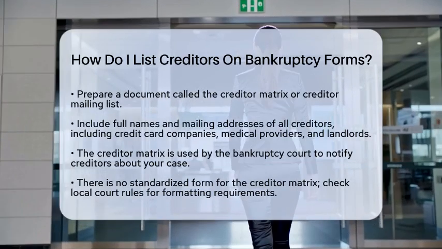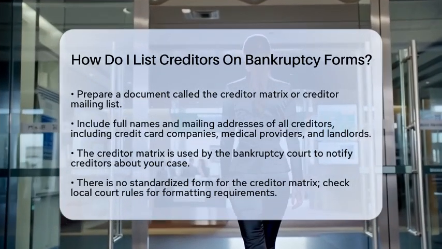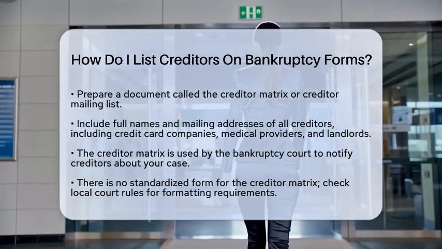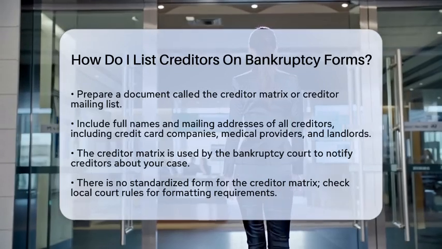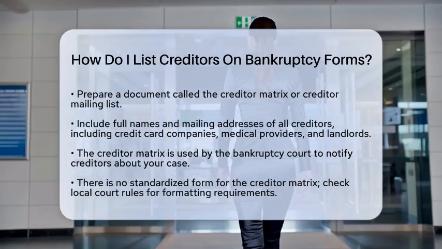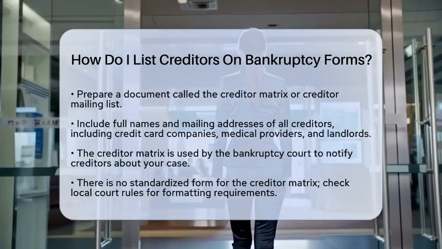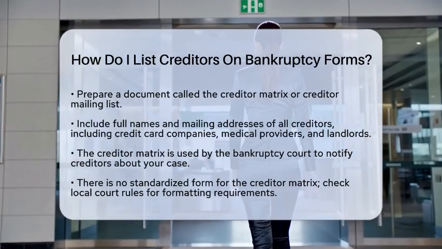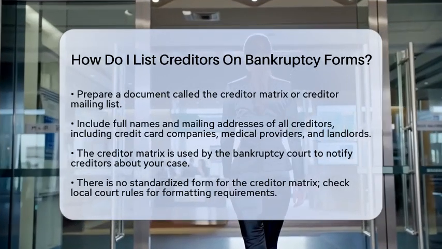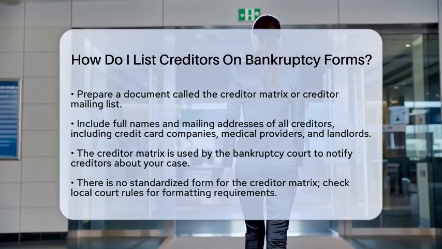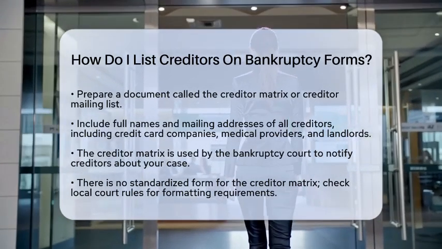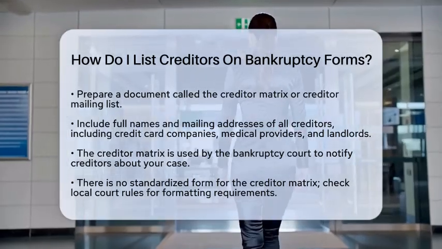First, you will need to prepare a document known as the creditor matrix or creditor mailing list. This document contains the full names and mailing addresses of all the individuals or entities you owe money to. It is important to include everyone, from credit card companies to medical providers and landlords. The bankruptcy court uses this list to notify your creditors about your bankruptcy case.